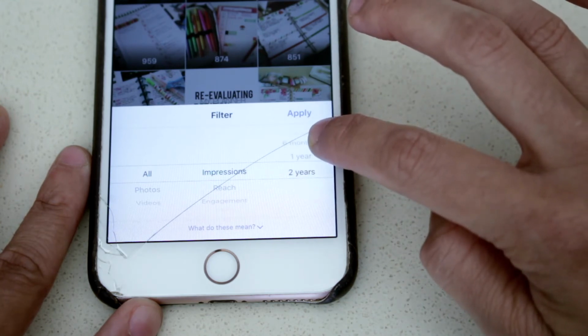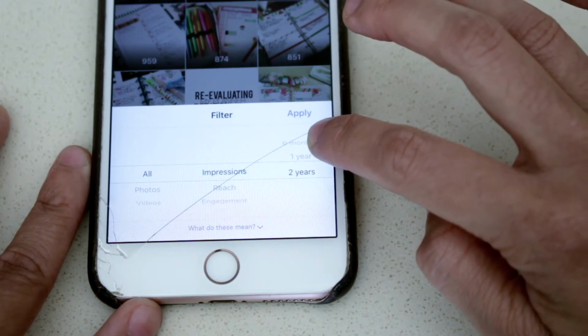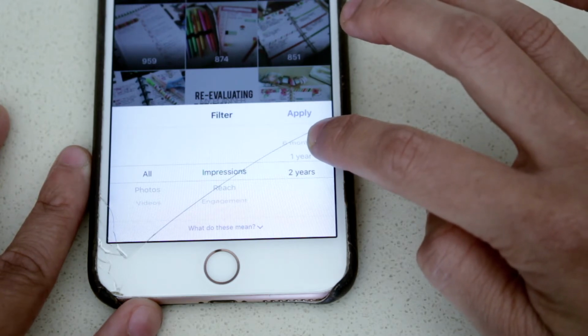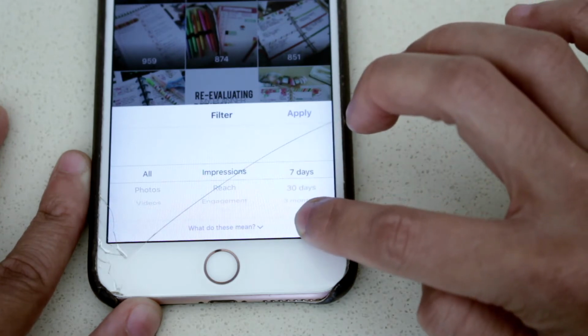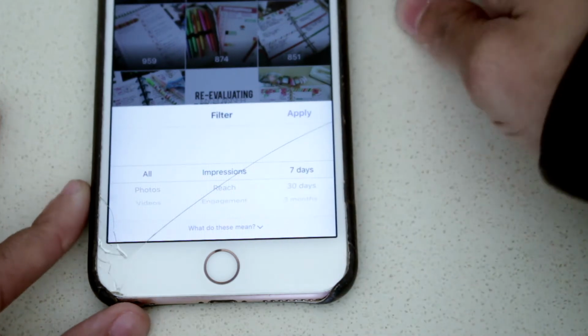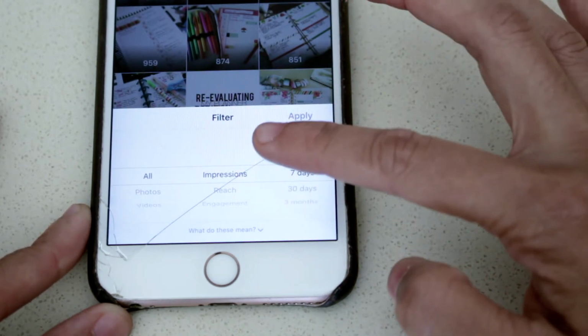So it only goes to 2 years. And so my Instagram is only about 1.5 years old, or maybe a little bit less than that. I can see my entire Instagram feed. So what I'm going to do is I'm going to just go through these different categories right here.